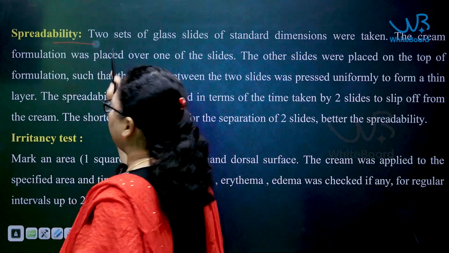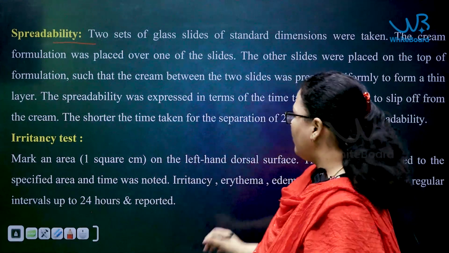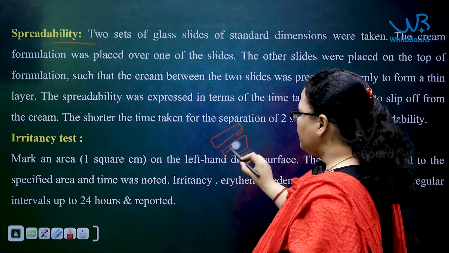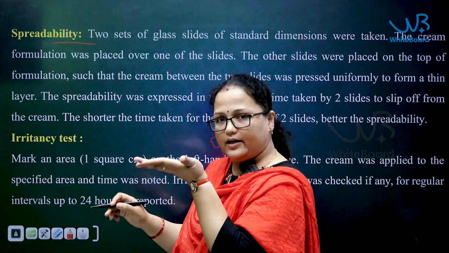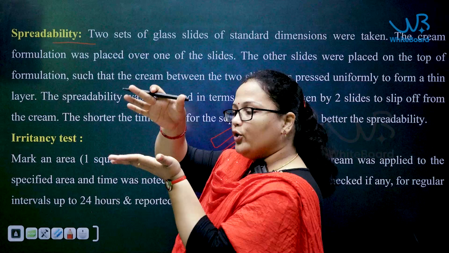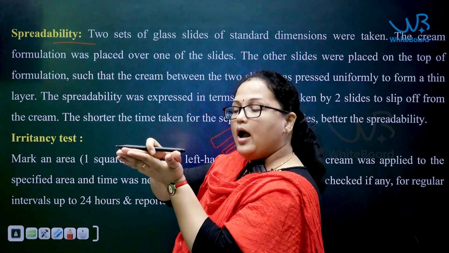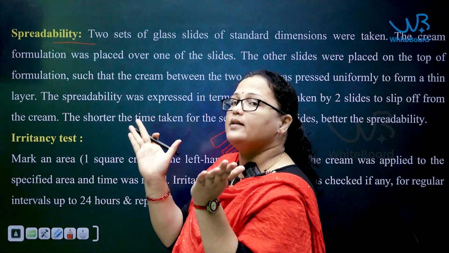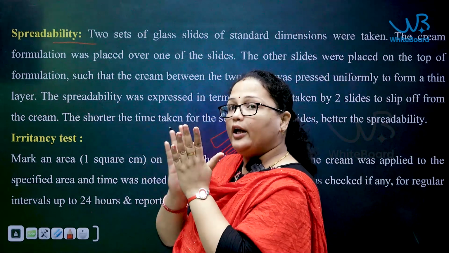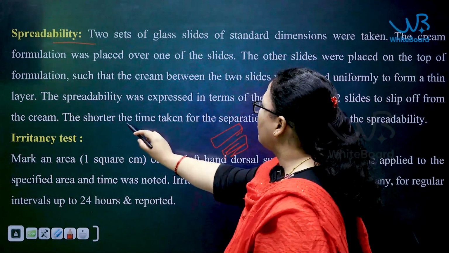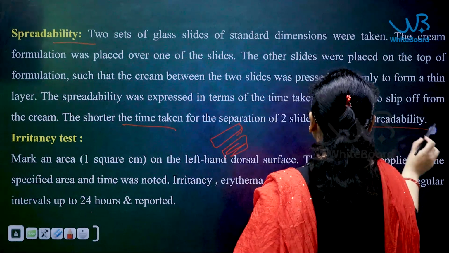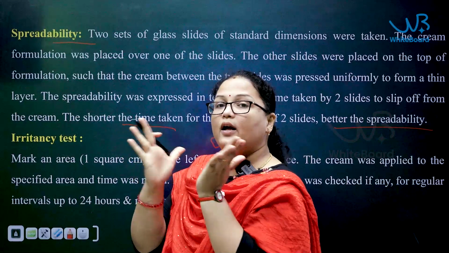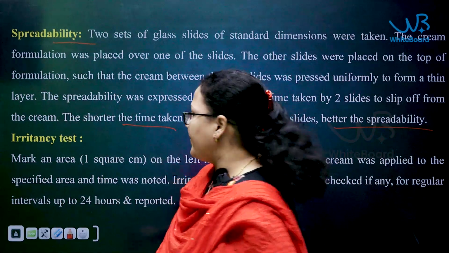Next is the spreadability test. Coming to the spreadability test, you are taking 2 glass slides. Onto one glass slide, assume you are applying a cream formulation, you keep another glass slide and press it. After that, you try to separate the glass slides. How much time it takes for the separation of the 2 glass slides? If it takes a short time, it indicates that it has better spreadability. If it takes a longer time to spread, then it doesn't have good spreadability.